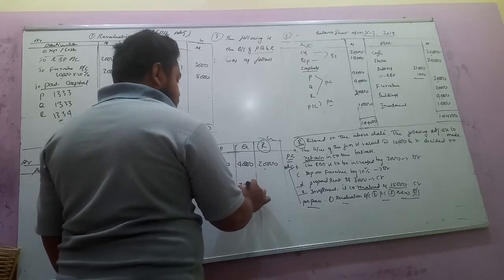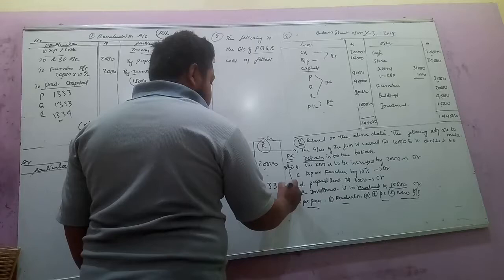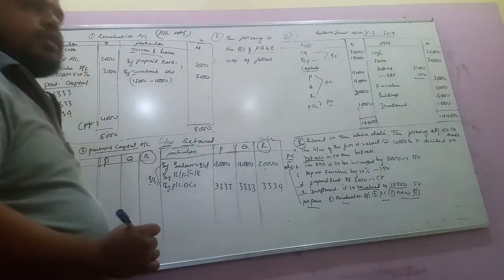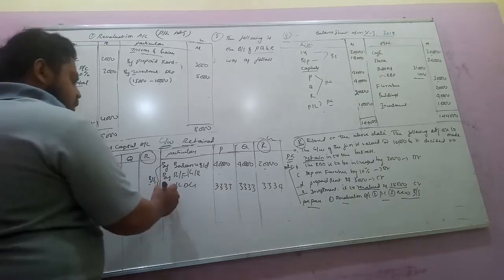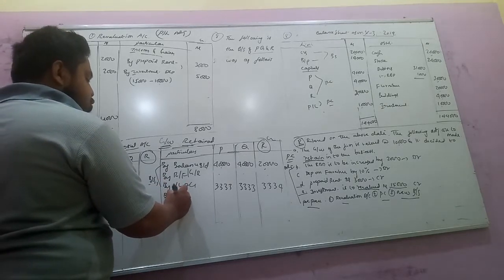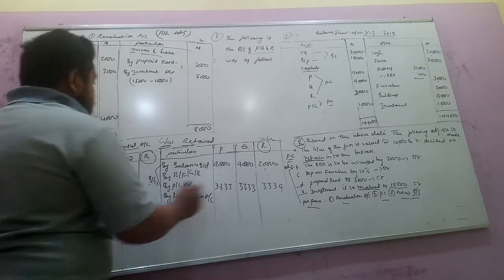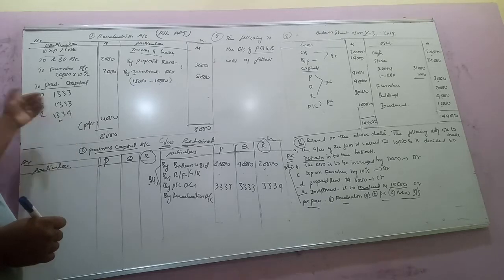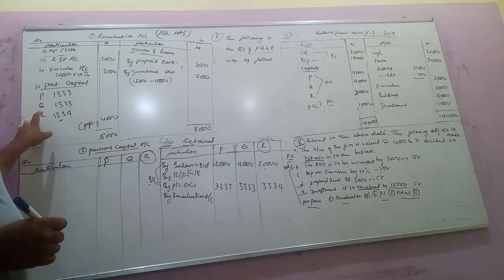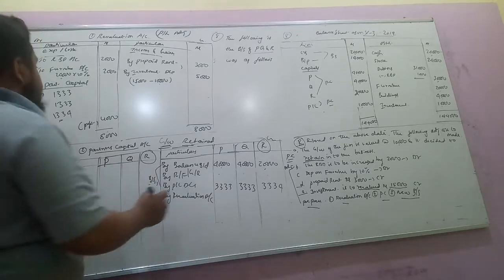3,333 and one partner 3,334. Now total is 10,000. Got it? Now come to the next, revaluation account profit. So this profit, we got on the debit side, is transferred to the partners' capital account, credit side. So the profit